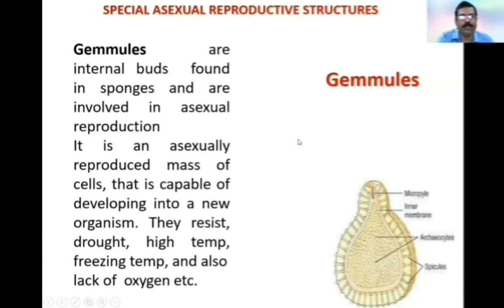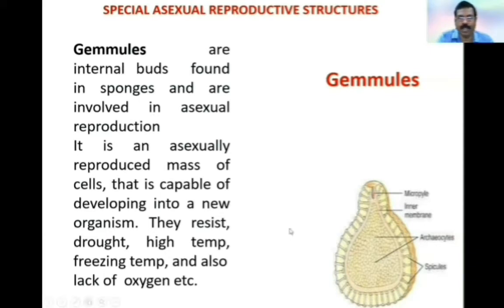Gemmules. Gemmules are internal buds found in sponges and are involved in asexual reproduction. It is an asexually reproduced mass of cells that is capable of developing into a new organism. They resist drought, high temperature, freezing temperature, and also lack of oxygen.